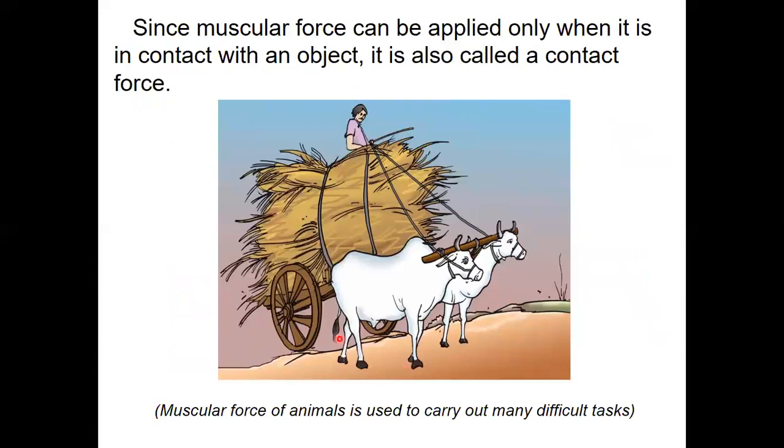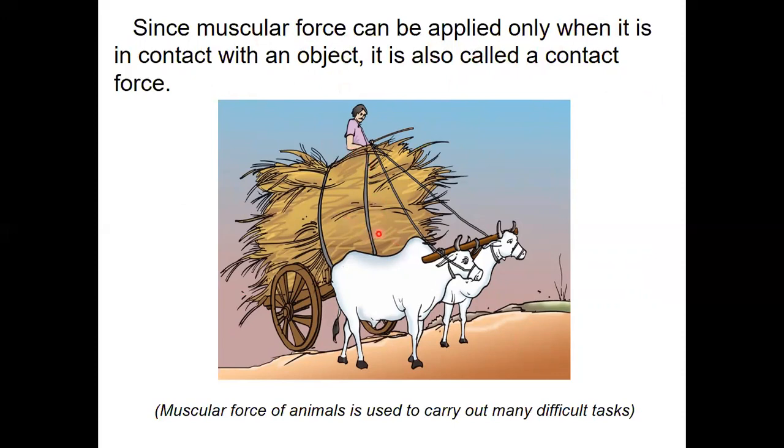And the figure here shows the muscular force being used. Since muscular force can be applied only when it is in contact with an object, it is also called a contact force.